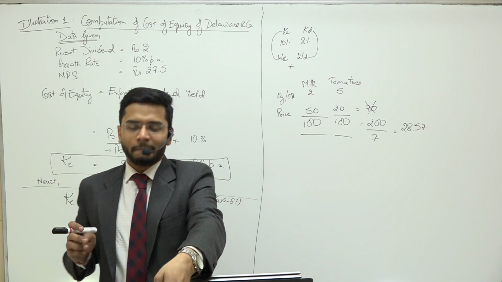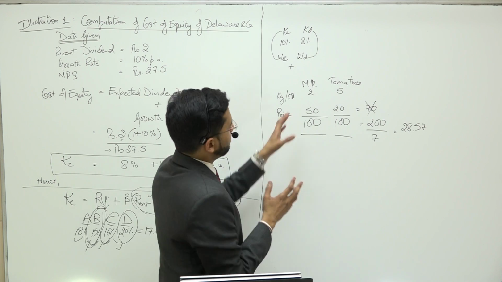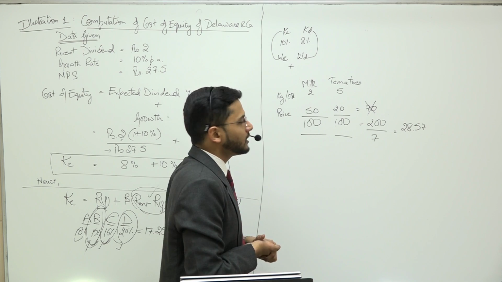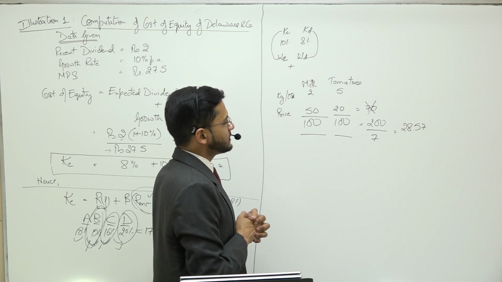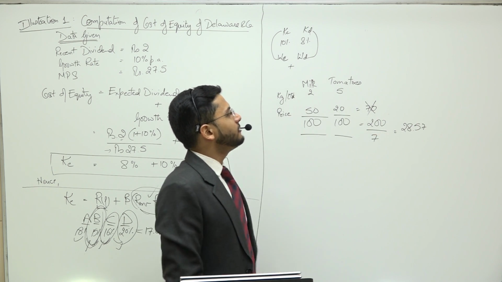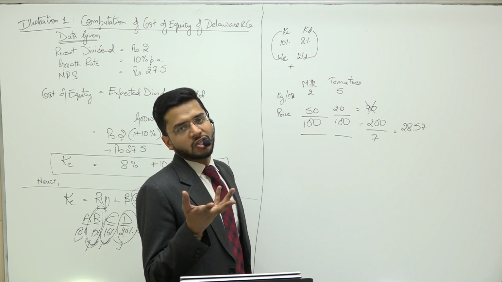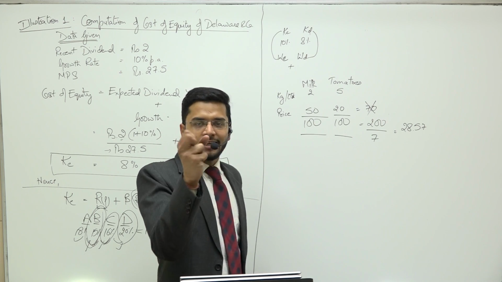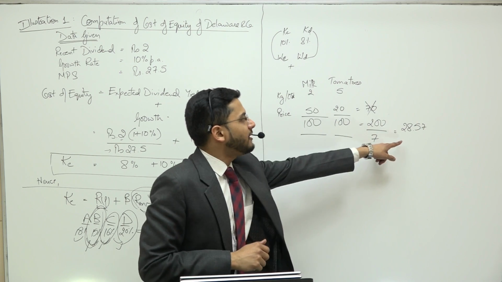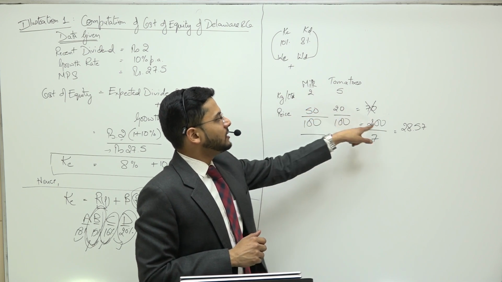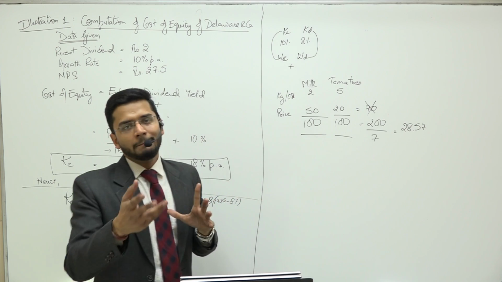So if I see in totality, what is the average price which you paid for tomatoes and milk consolidatedly? You will say that sir, we paid 28.57 per kg or per liter. We paid in consolidated form. So 28.57 multiplied by 7 is equal to 200 rupees is what you actually paid.